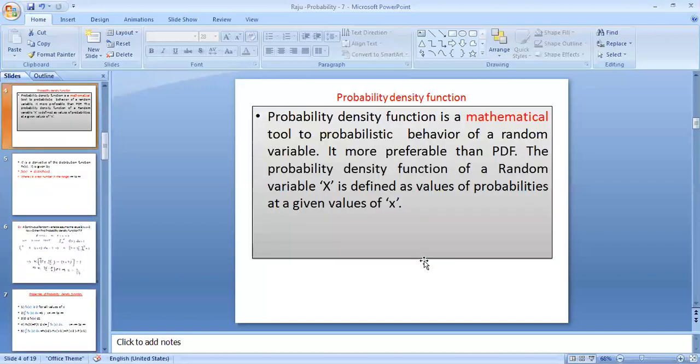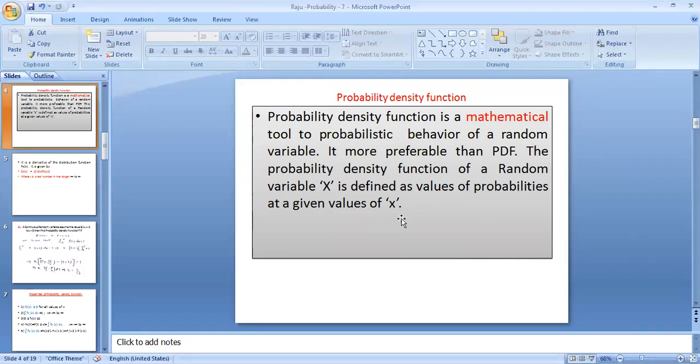Next is the probability density function. It is the probability at a particular point, a mathematical tool used to represent the random variable. At a particular point, it indicates the probability of that particular outcome. It is also defined as the derivative of the distribution function.